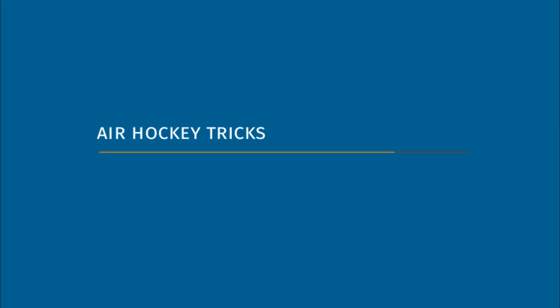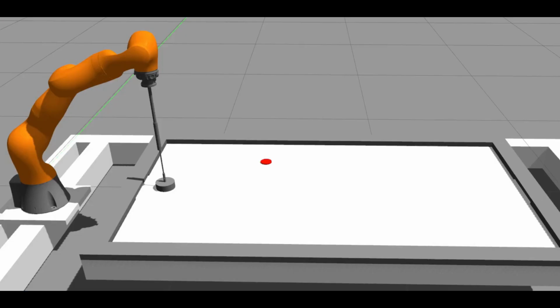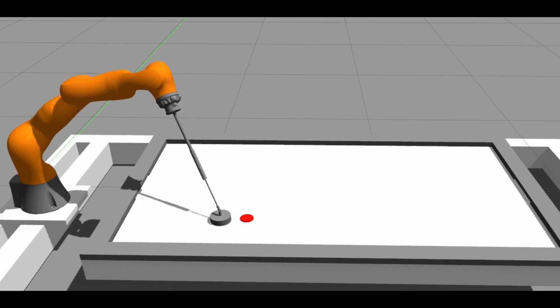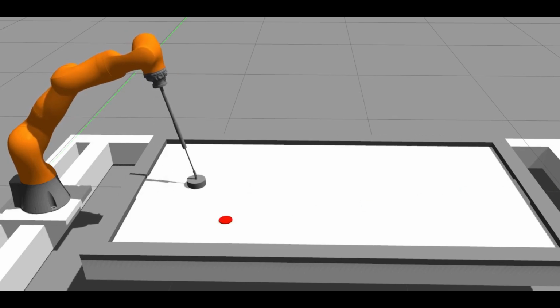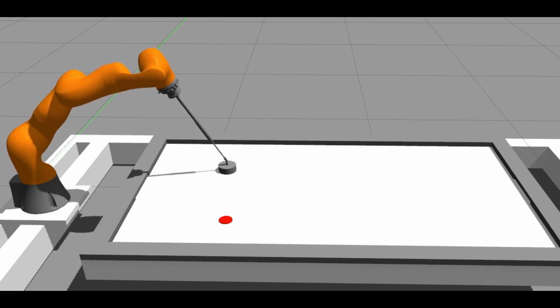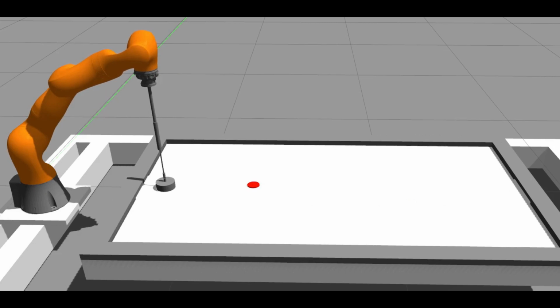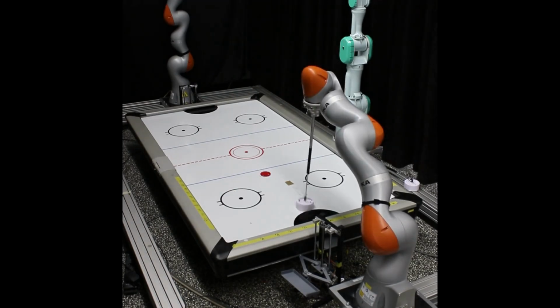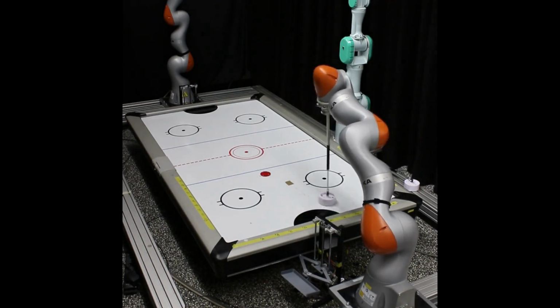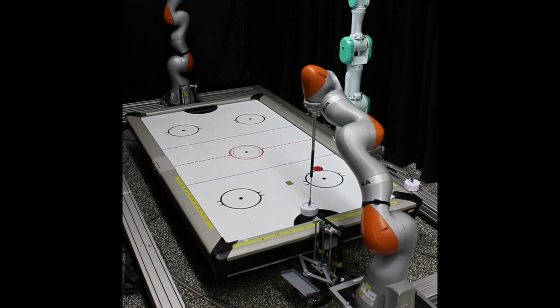Next, we'll show some trick shots. Our planner, thanks to its deterministic planning time and the ability to satisfy boundary conditions, is able to replan the motion on the fly. In this scenario, where the robot is moving to score the goal, the puck position changes rapidly. Despite this, the robot is able to score thanks to the rapid replanning. In the second scenario, firstly feinting motions are planned and performed, and then suddenly the planner replans the motion and the robot hits the puck towards the goal.